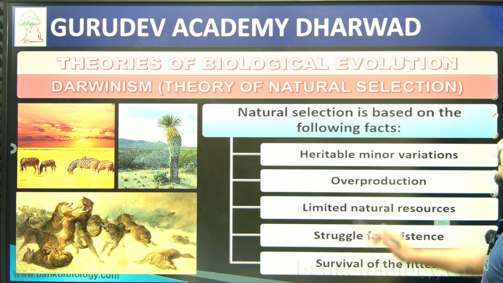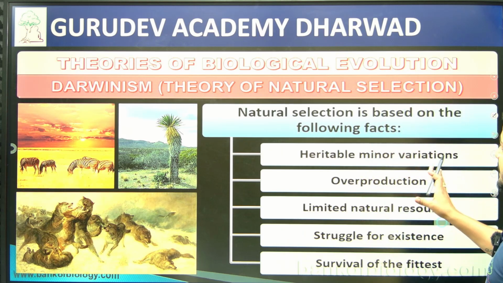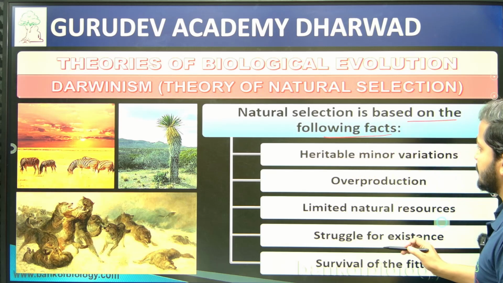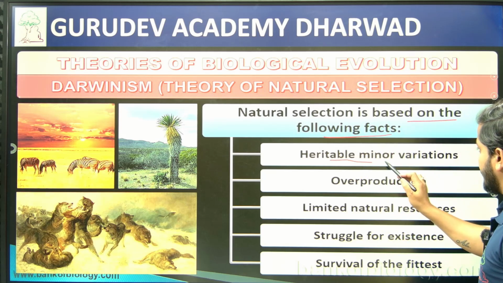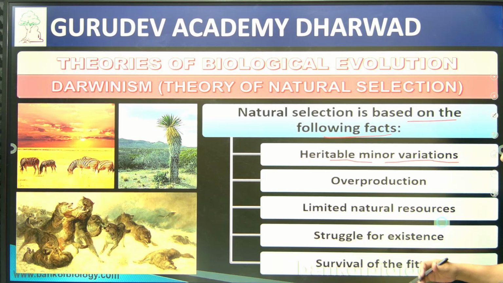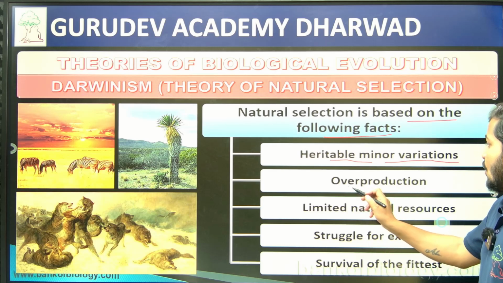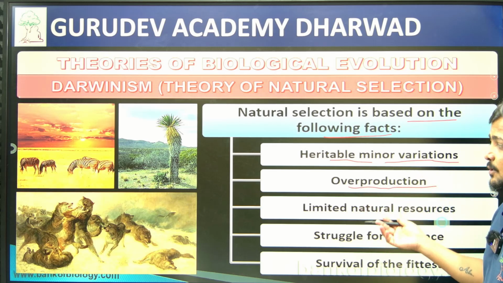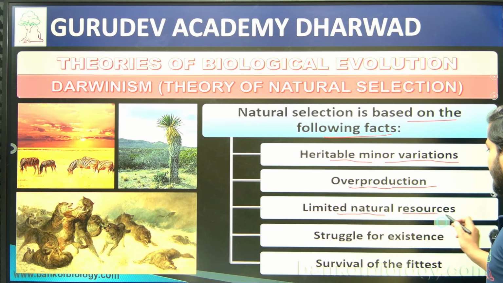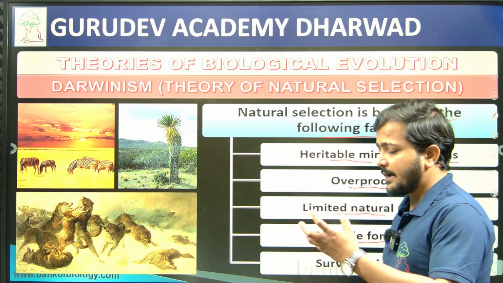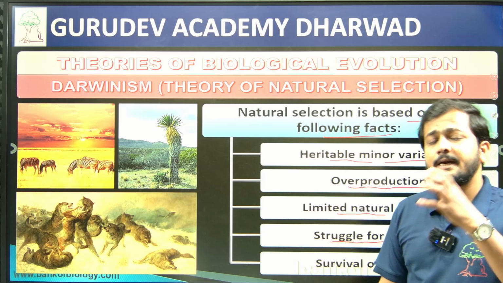Majorly, natural selection is based on the following facts. One is heritable minor variations. They discussed only the minor variations. Then they included overproduction, and limited natural resources. Then struggle for existence matters here, because the organism is going to adopt a character, and when it adopts it,